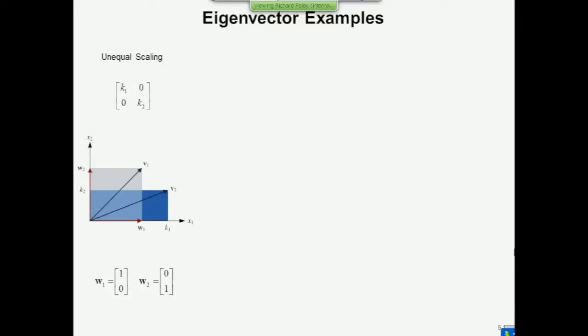So try and think of vectors that wouldn't change their direction under that kind of thing. Well, there are only 2, right? There's this one, w2, and this one, w1. Doesn't matter what you do to them. Their length might be different under this, but their direction certainly won't be. So there are 2 eigenvectors here, 1, 0 and 0, 1, expressed in this orthogonal coordinate scheme. That's unequal scaling. Now, if k1 and k2 are the same, you've got equal scaling, which means it doesn't really matter which vector you start with. Its direction isn't going to change. You just changed its length.